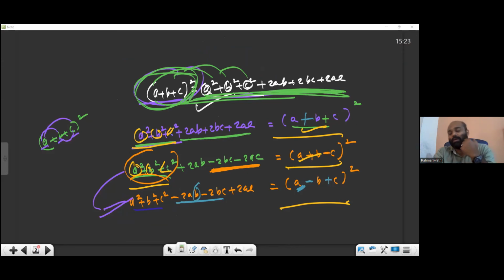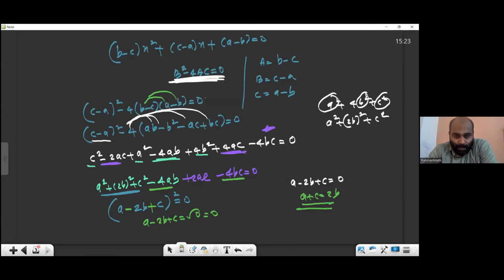When you transpose the square, it will be a square root. Just think about x square equal to 16, then x will be what? Root of 16 will come. So when you transpose the square, it becomes root of 0.